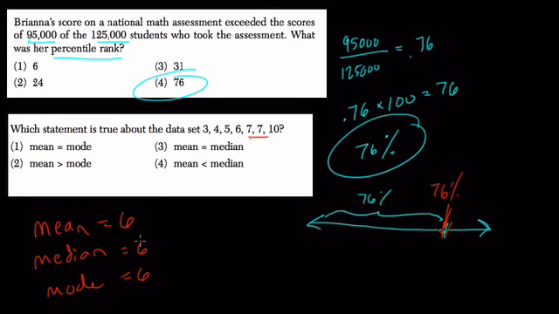So the mean equals the median, which is choice 3, and that's the only correct one because the mean is not less than the median, the mean is not greater than the mode. In fact, the mode is greater than the mean, and the mean and mode are not equal. All right, hope this helped.